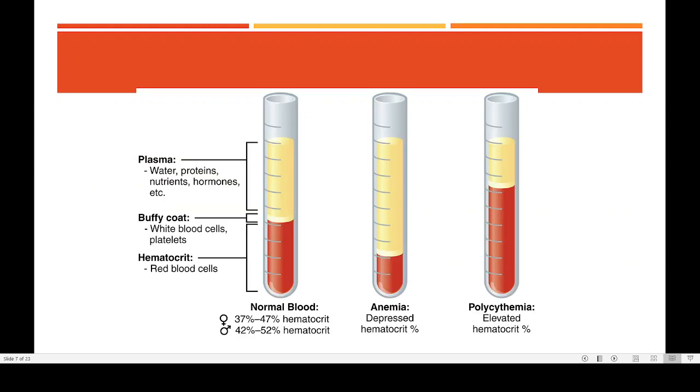Here you can also see another picture showing the same thing. Now what happens in two different situations is also shown here. Sometimes you might have heard about anemia, where the doctors say that you don't have sufficient blood. It simply means that there is no difference in the total volume of the blood.